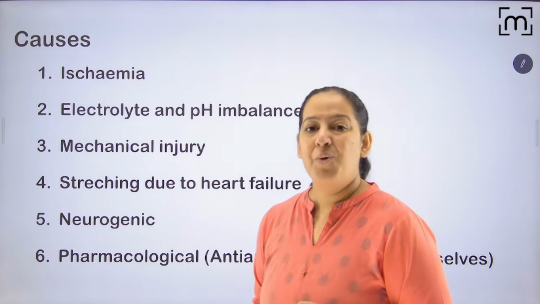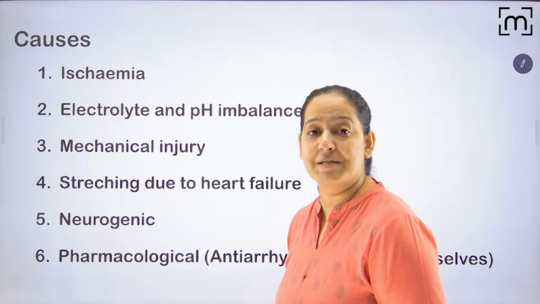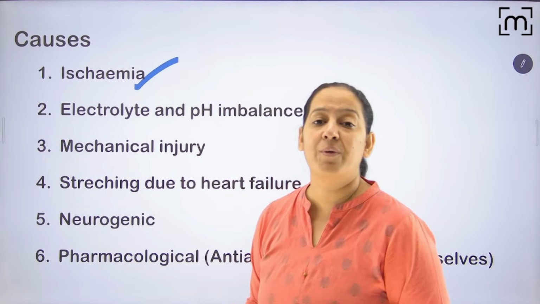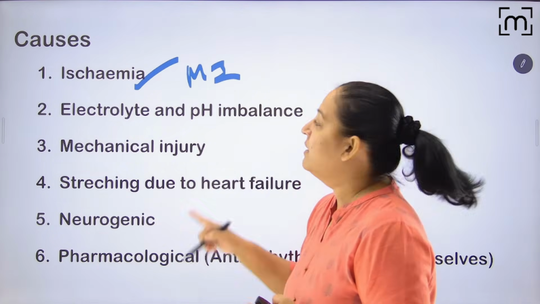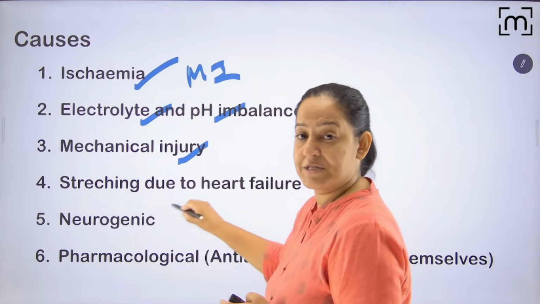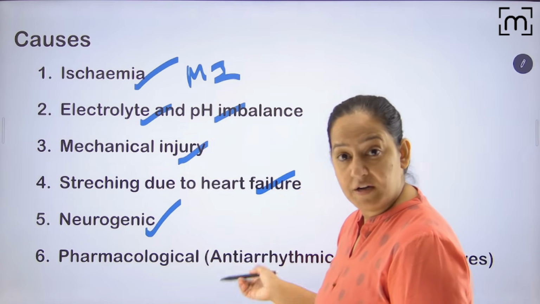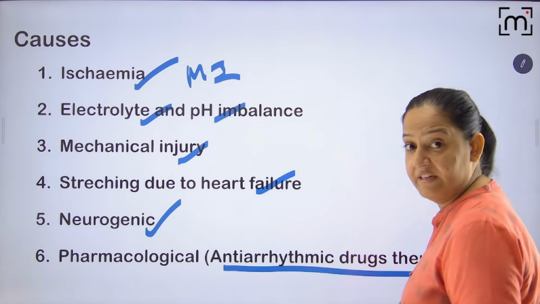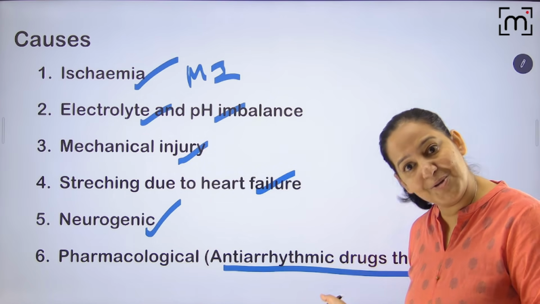What are the causes? Why is there disturbance in automaticity or conduction? There can be six causes. The most common cause is ischemia, like myocardial infarction, MI. I taught you very well in pathology, watch my sessions. Or electrolyte or pH imbalance, or mechanical injury, or stretching due to heart failure, where the ventricles are stretching, or it can be neurogenic, or pharmacological. Do you know all antiarrhythmic drugs? Today I will teach you. They also can cause arrhythmia.